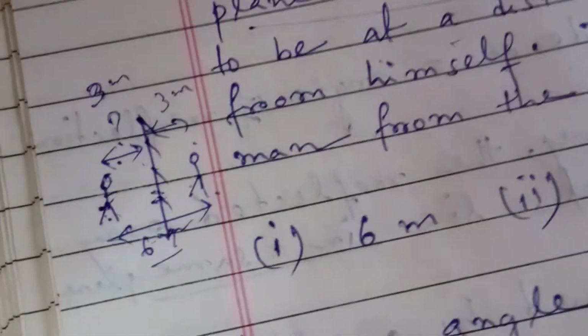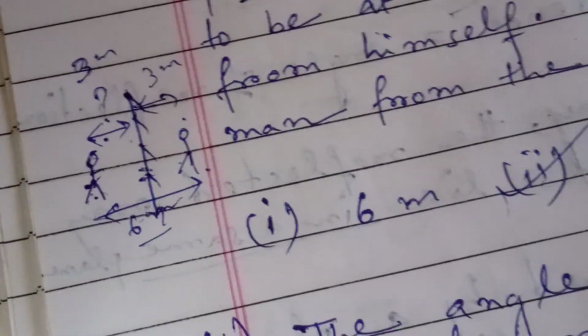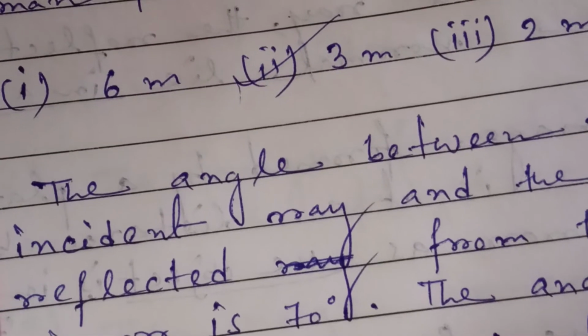So what will be the answer? What answer will be the correct one? You see here the 3 meters. So 3 meters is the correct answer option. Now you see the question number B.